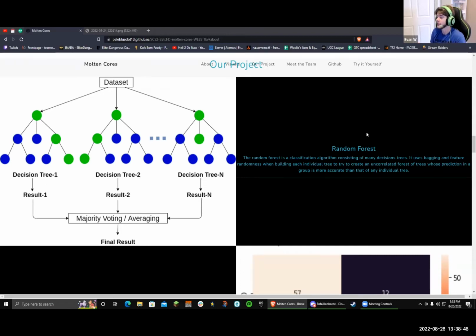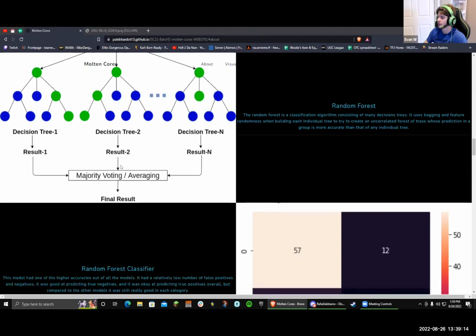That end result, each of the trees will collaborate with each other to figure out what the best result is. It's kind of like if you have a group of people and one of them knows a lot about cars and there are some questions about cars being asked, you'd probably go with what they say because they have more knowledge about it, or you would just go with whoever seems most credible, or you would come up with the best consensus as a group. That allows the random forest classifier to be more accurate than any individual tree could.